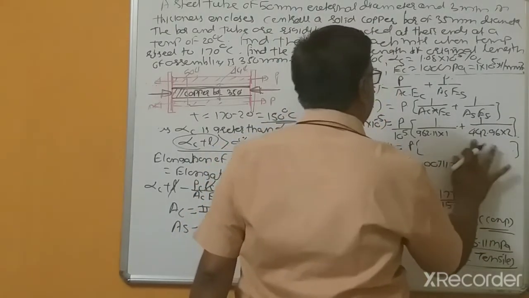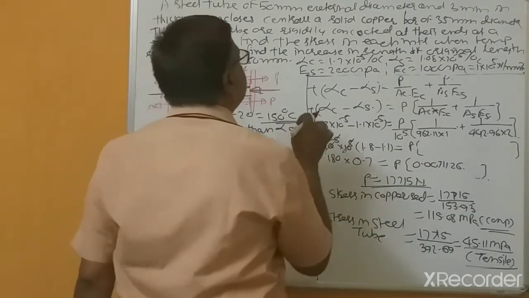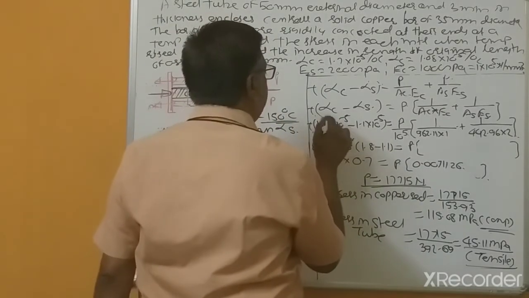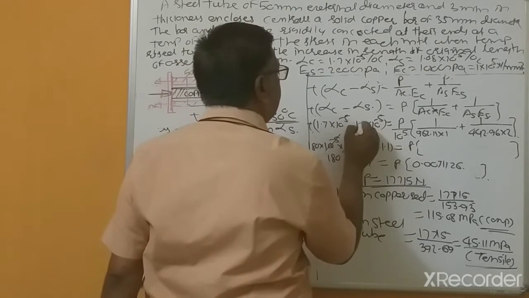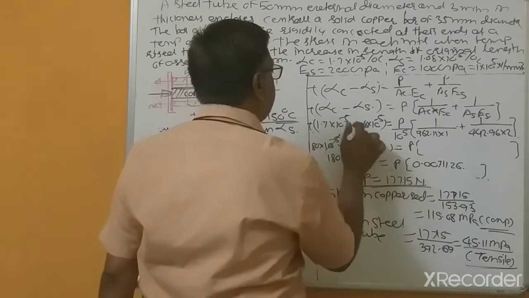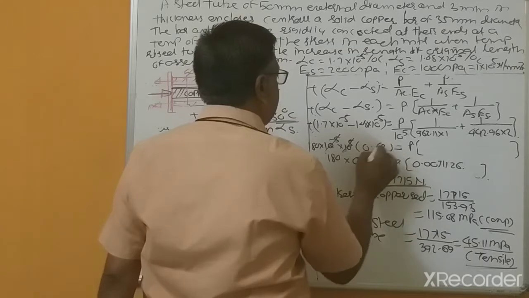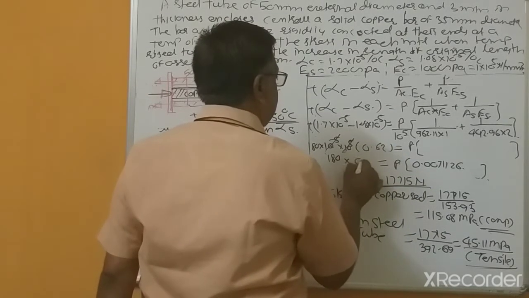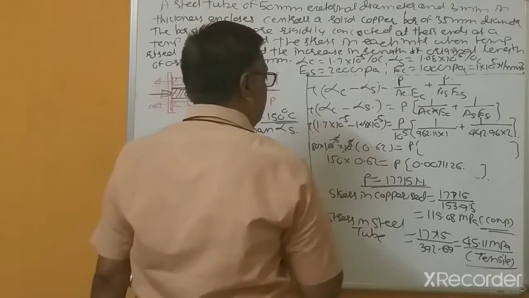Then alpha C is 1.7 and alpha S is 1.08, so the difference is 0.62, multiplied by 150.